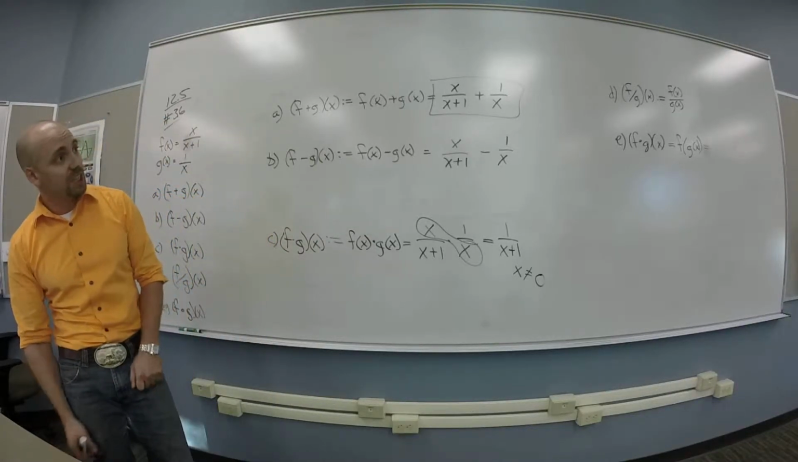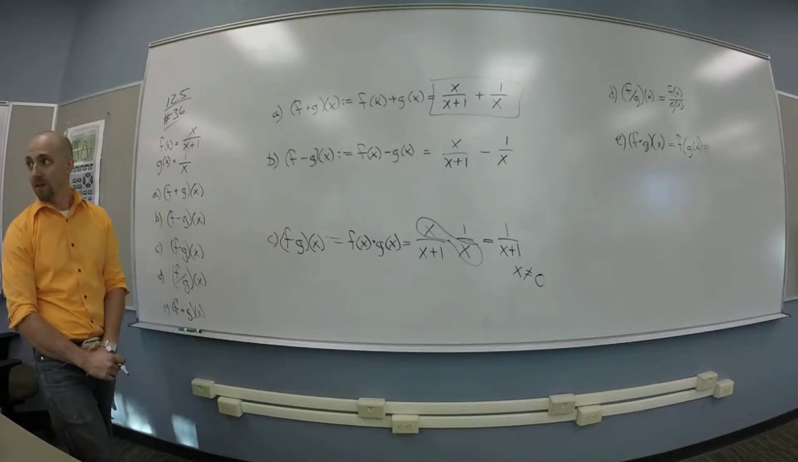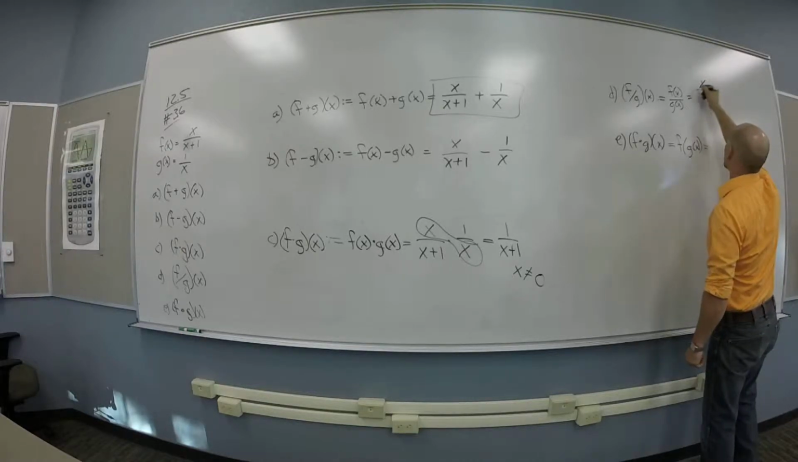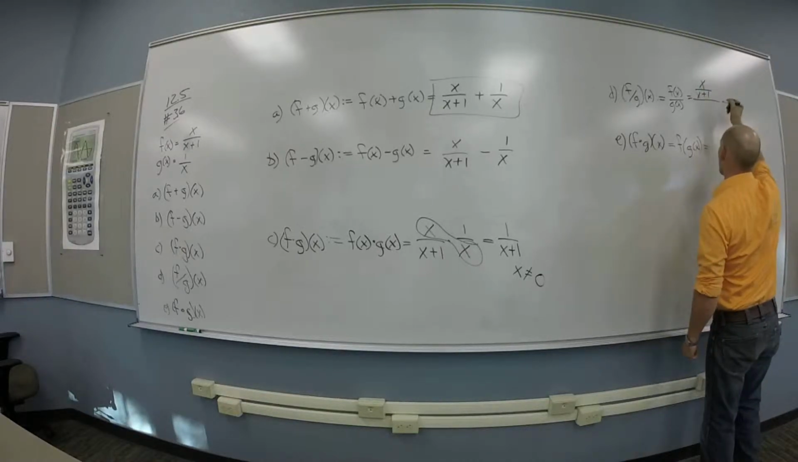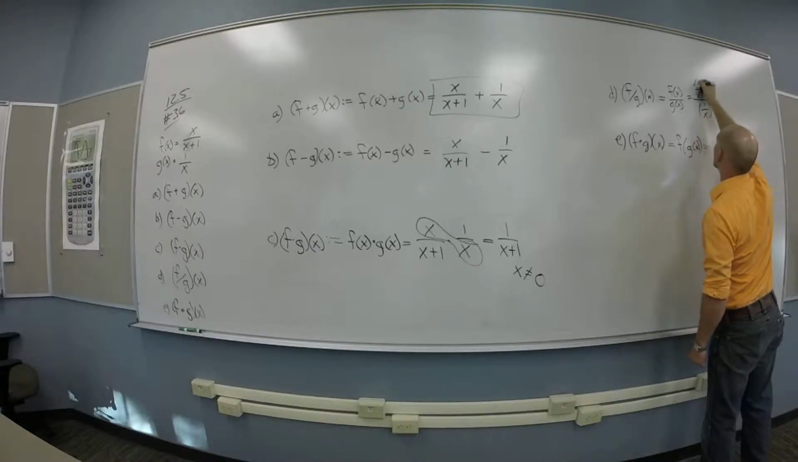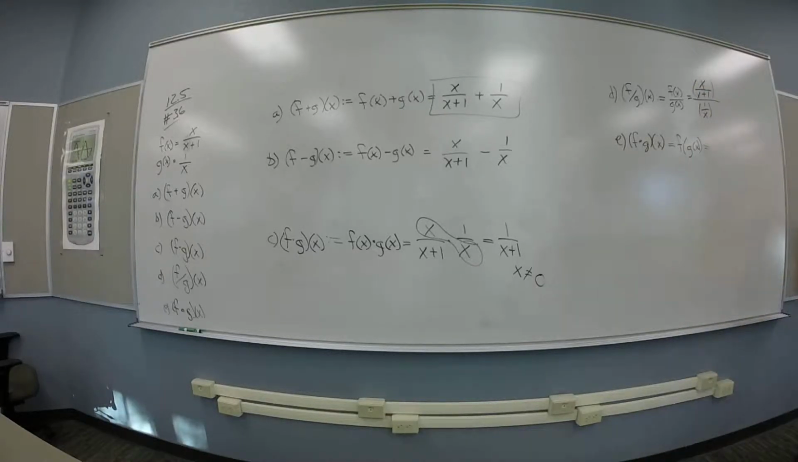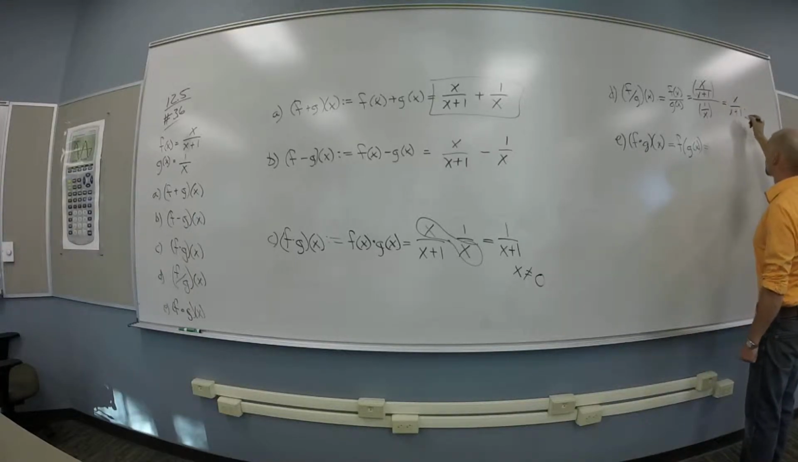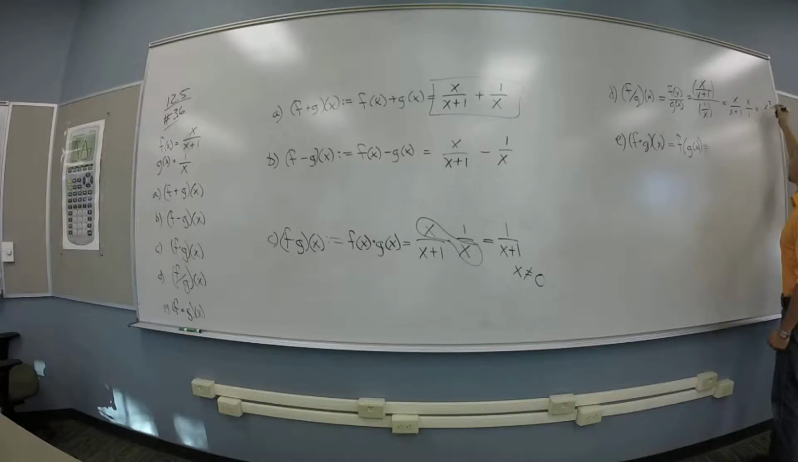All right, how about f divided by g? X over x plus 1 over 1 over x. Very nice. So this would be the rule for f divided by the rule for g. And maybe on this one, the parentheses are a good idea. Then we can flip 1 over x and multiply instead. So this would be x squared over x plus 1. X over x plus 1 times x over 1 gives me x squared over x plus 1. Cool.